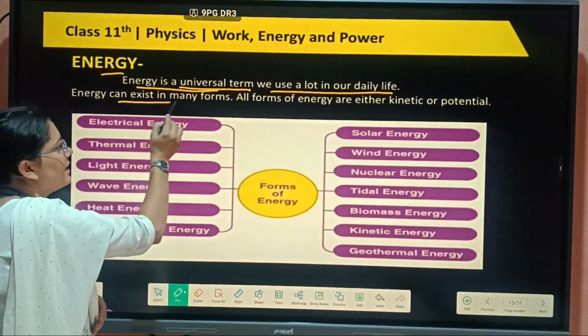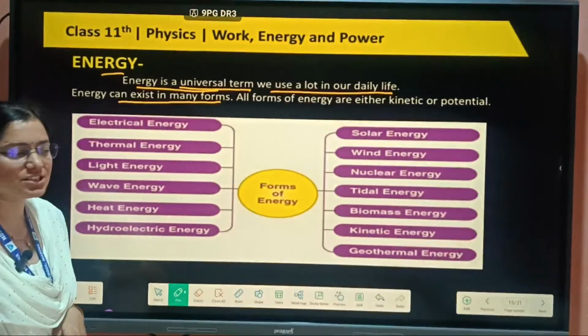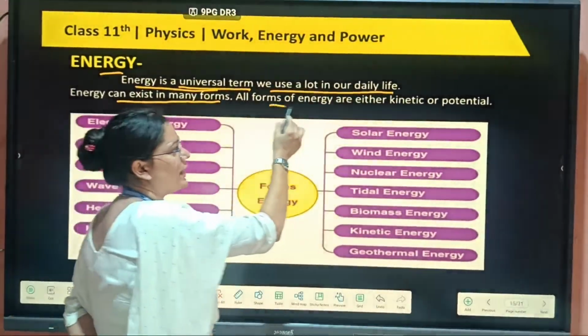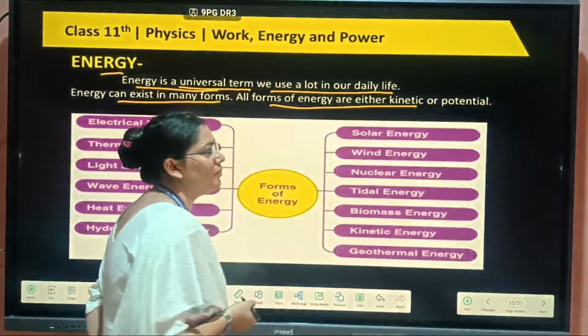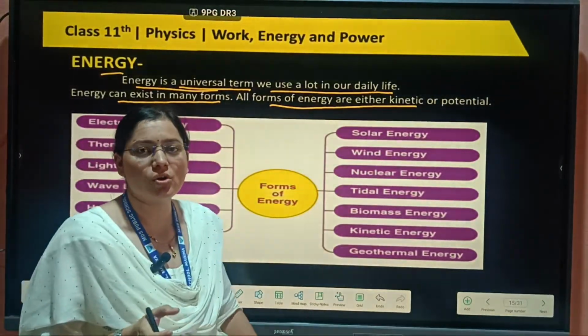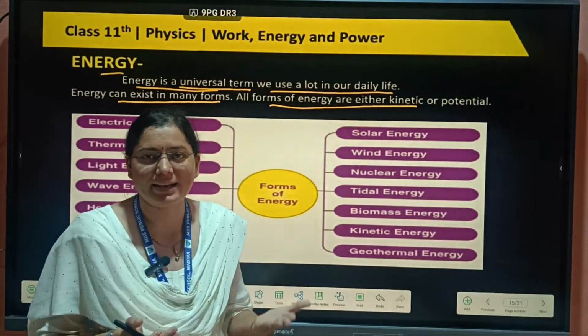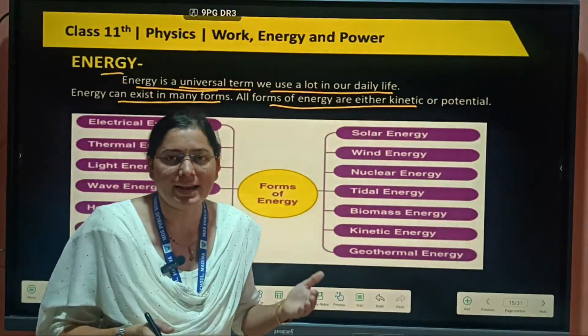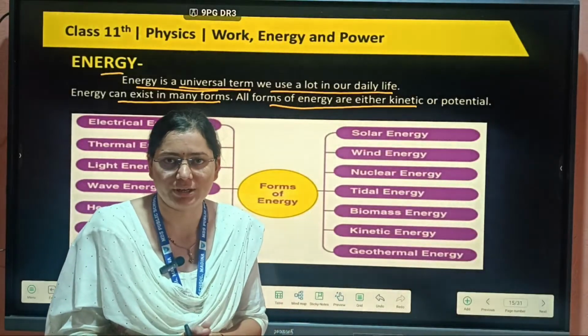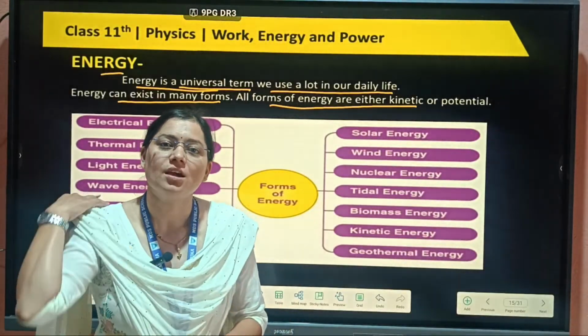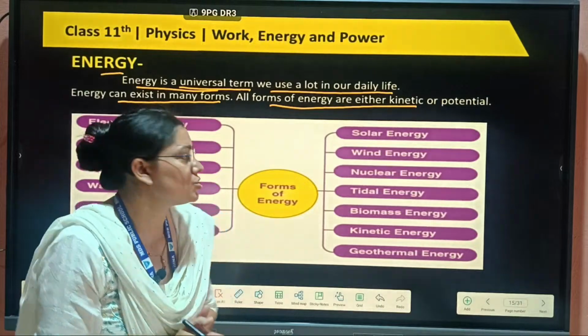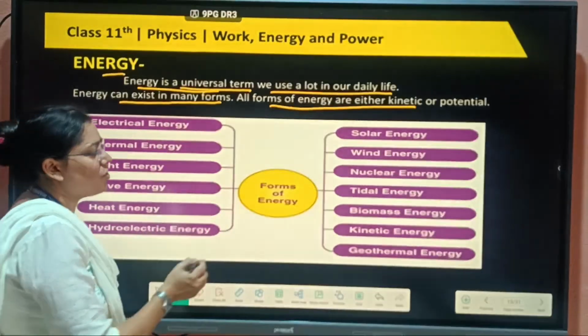Energy can exist in many forms. All forms of energy are either kinetic or potential. Kinetic means related to motion, potential means related to a change in configuration. Now here we will check how many forms of energy there are.